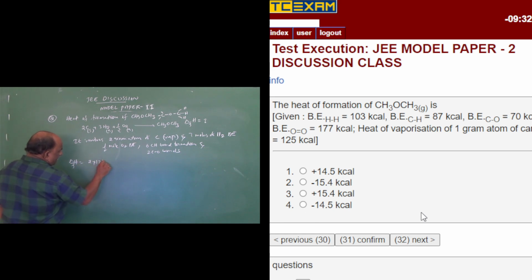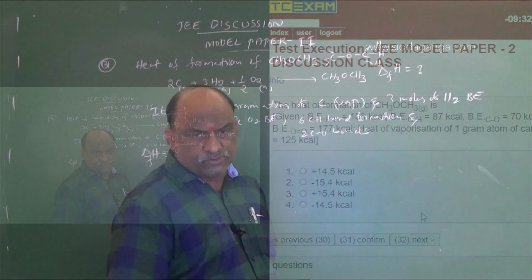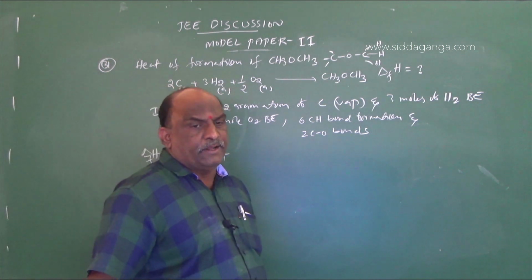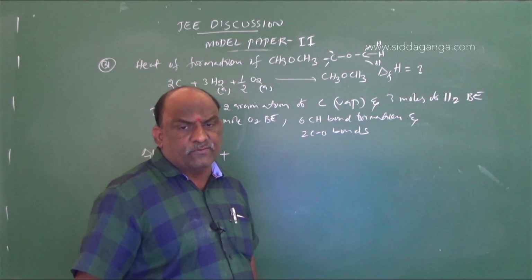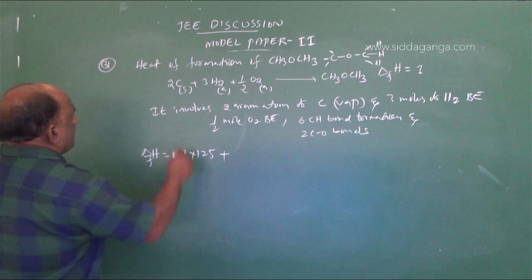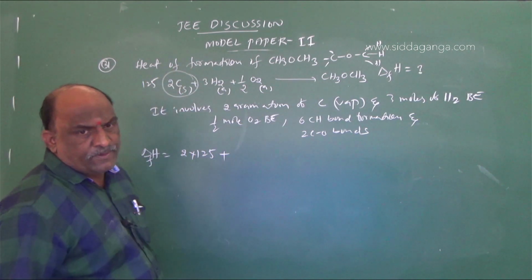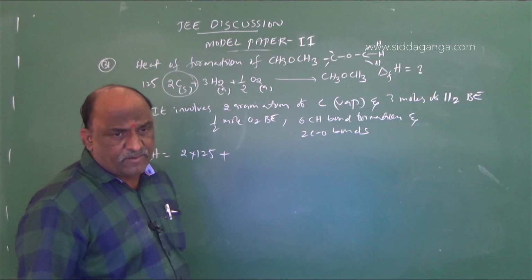2 into 125. The 125 was given in the question, my dear students, as the heat of vaporization of 1 gram atom of carbon. For our convenience I am writing it like this.